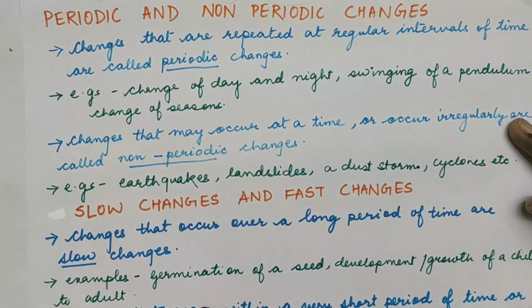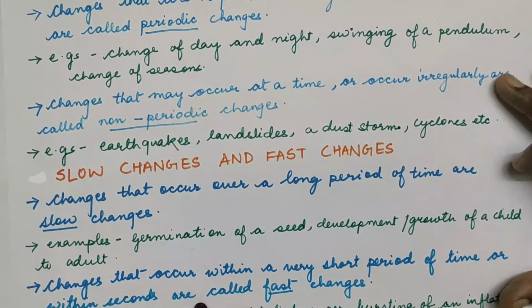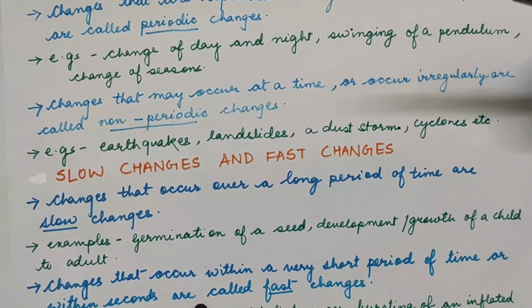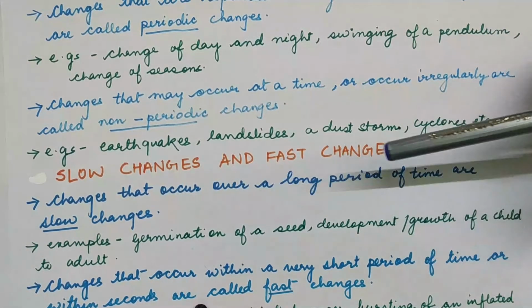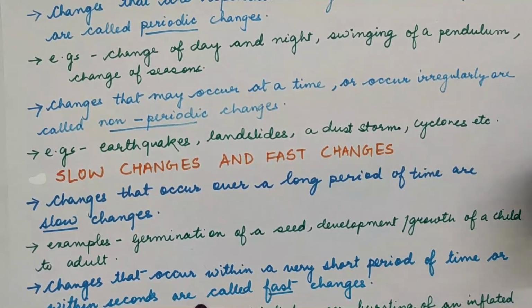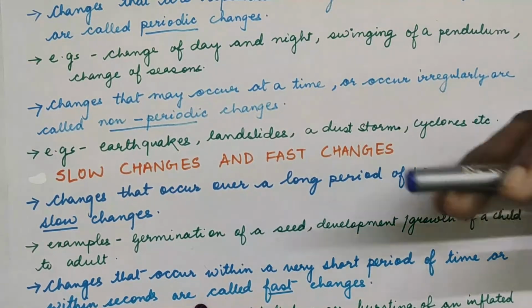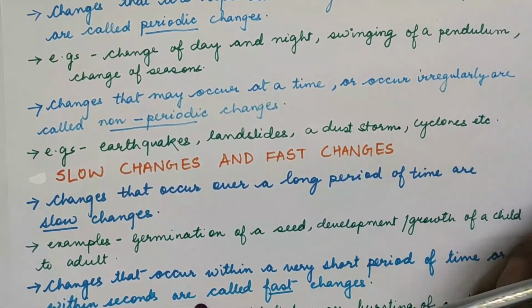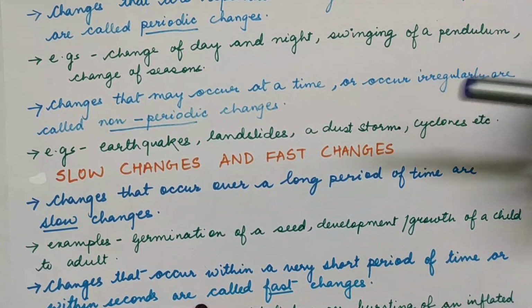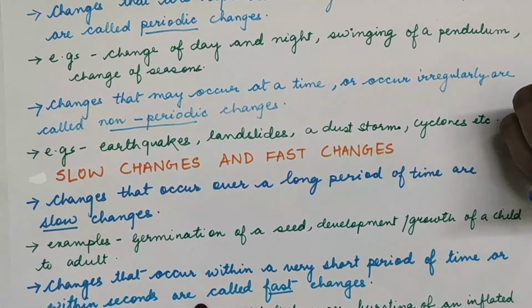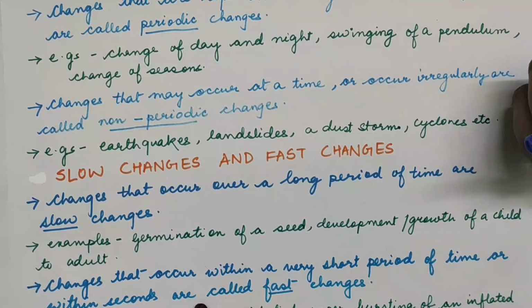Then come the slow changes and the fast changes. Again, by the name itself you can understand that changes which are occurring over a long period of time are the slow changes, which take a lot of time. Like you are growing from a child to a teenager, and then to an adult, and then to an old person. It takes time, it takes years. Similarly, the growth of a seed, all these changes are very slow. They take a lot of time to happen.